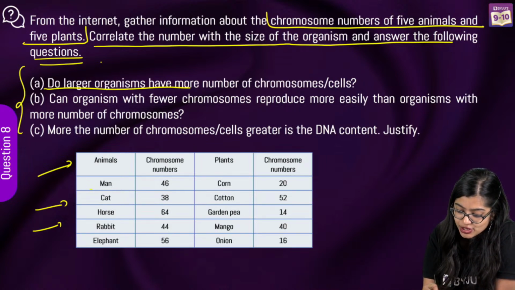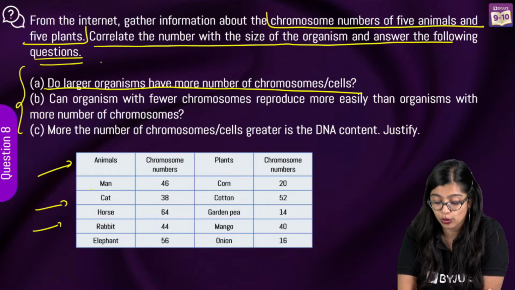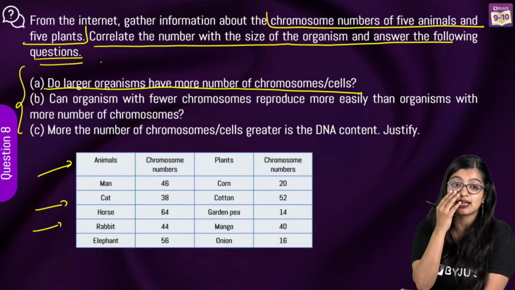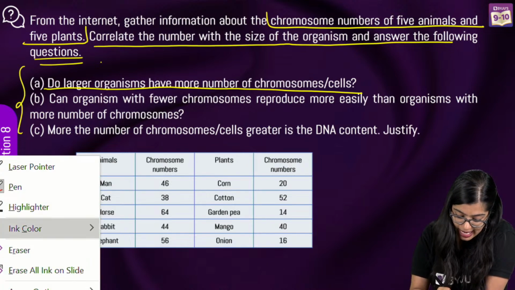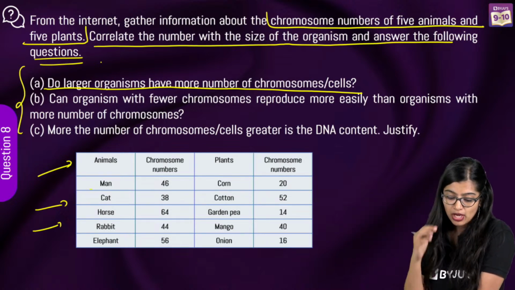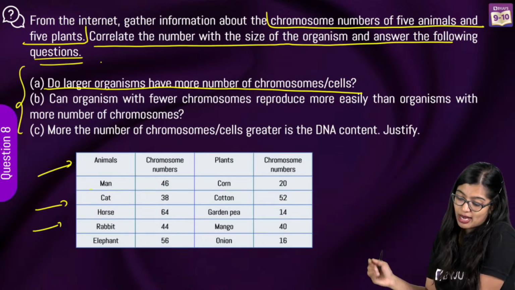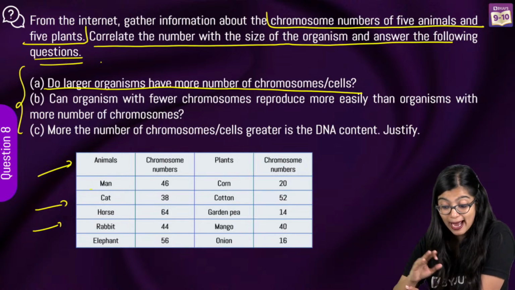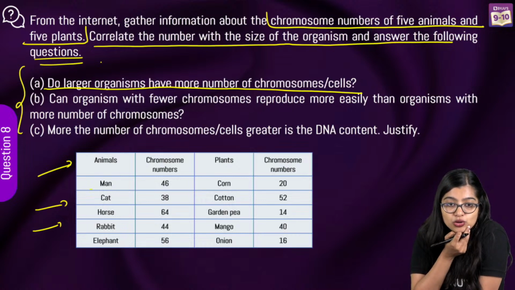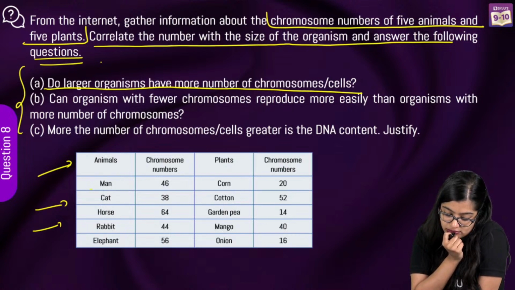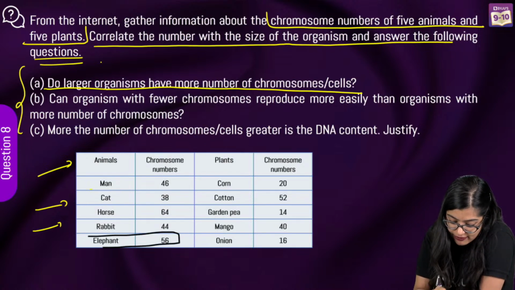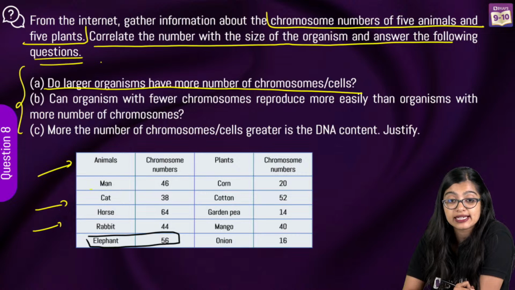Now, do larger organisms have more number of chromosomes or cells? Yes or no? What do you think is the answer? We have man, cat, horse, rabbit, elephant, mango, plant and all of that. Do large organisms have more number of chromosomes? Yes? So let's have a look. We have elephant, which is a very big organism, that has 56 chromosomes.